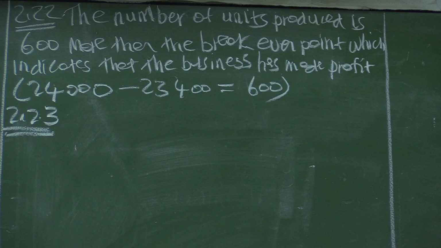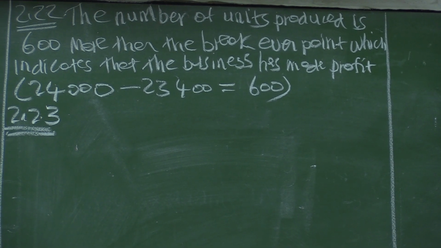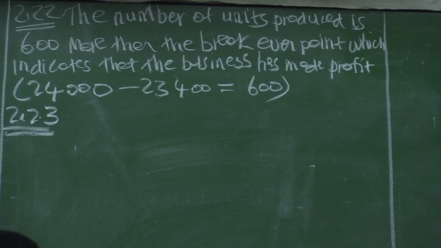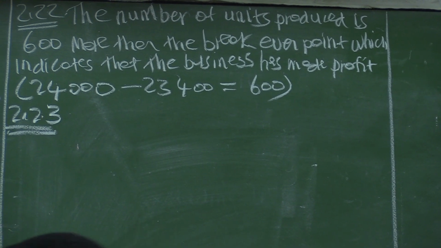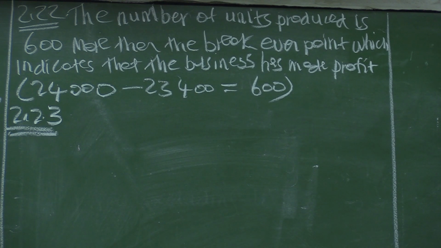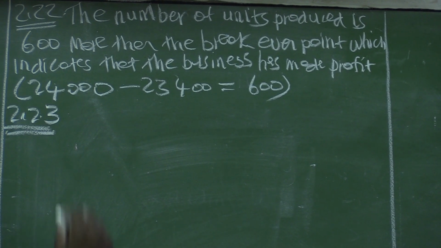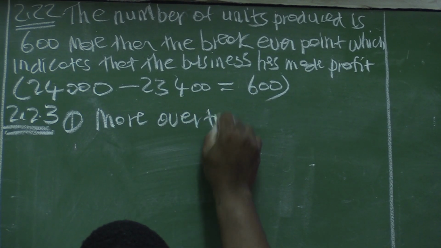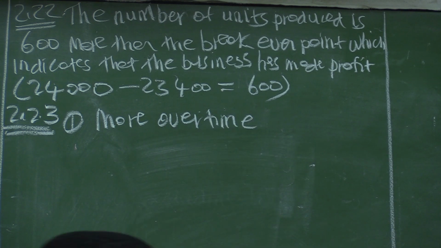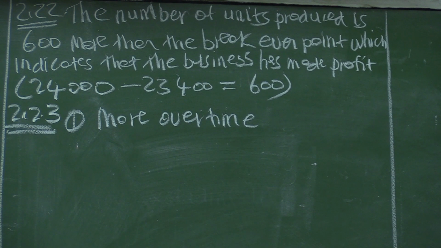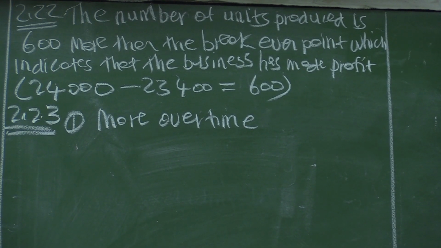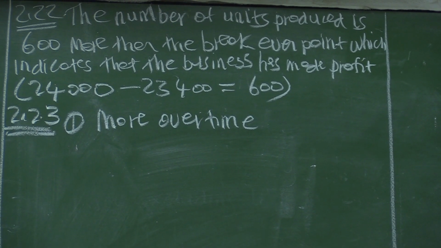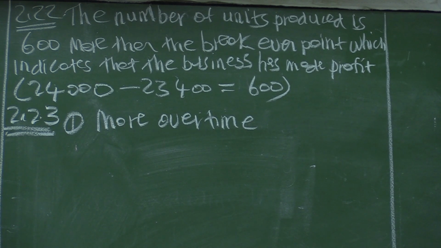This one is just a question that requires your general reasoning, because we are asked to think of two possible reasons other than inflation or wage increases. What is it that can increase the cost when the workers' wages have not been increased, but the cost has increased here? What would be the possible reasons for that? Maybe the first one will be that there was more overtime. This can increase labor cost, apart from increasing the wages of the employees. If you give more overtime, the labor cost per unit will then increase.